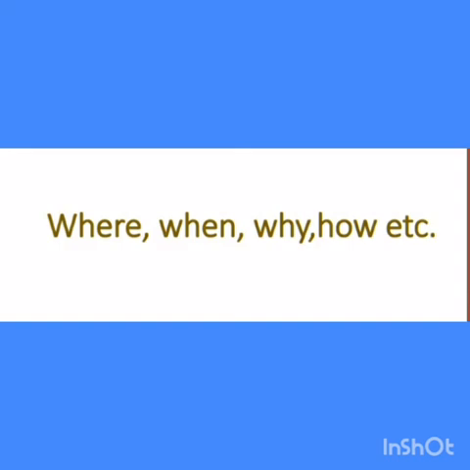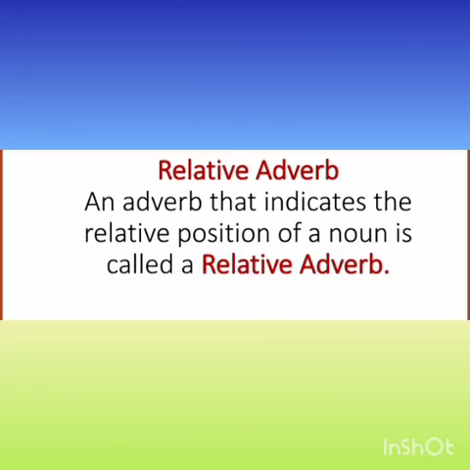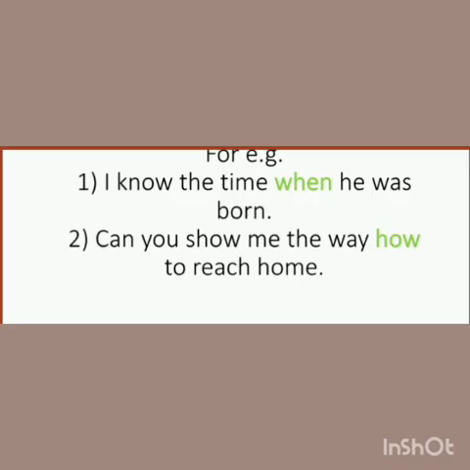Eighth, that is relative adverb. An adverb that indicates the relative position of a noun is called a relative adverb. For example, I know the time when he was born. Can you show me the way how to reach home? In these sentences, the words when and how indicate the relative position. Therefore, it is a relative adverb.